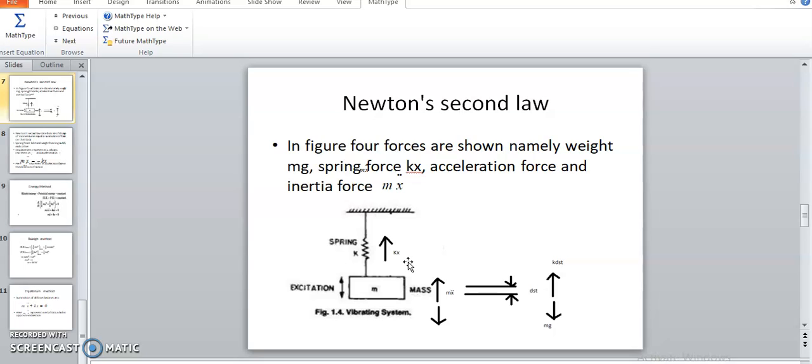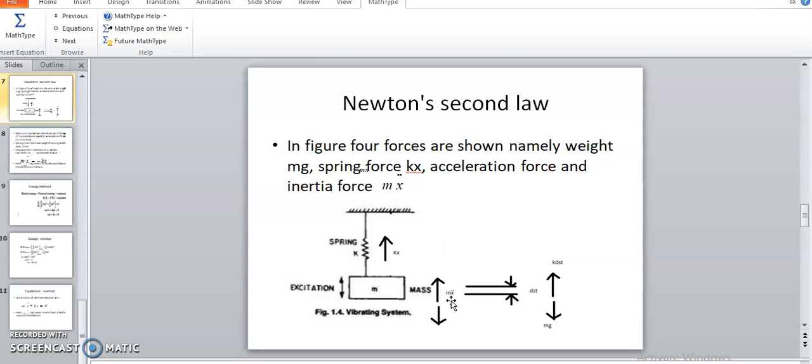The velocity, which is the time derivative of the displacement, d by dt of x, is represented by x dot, and acceleration is the second derivative, d by dt square of x, represented as x double dot. So mx double dot is mass into acceleration, which is the acceleration force.